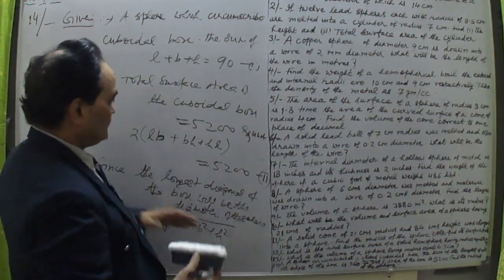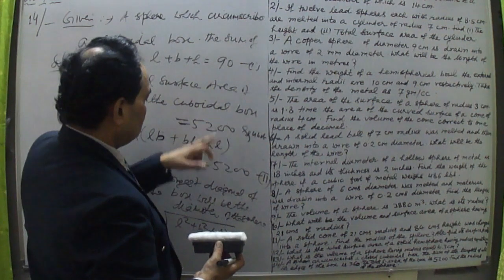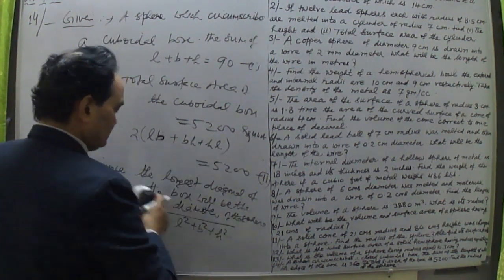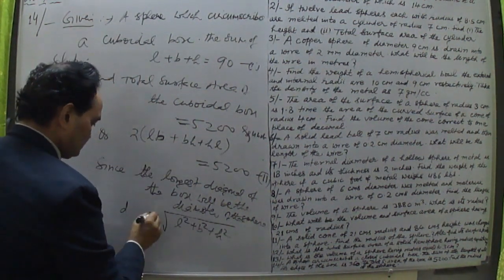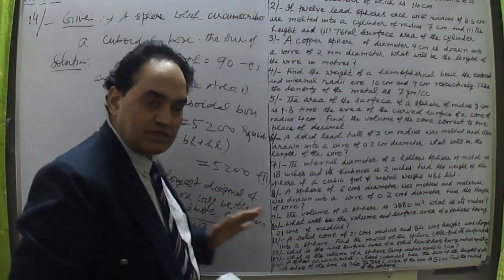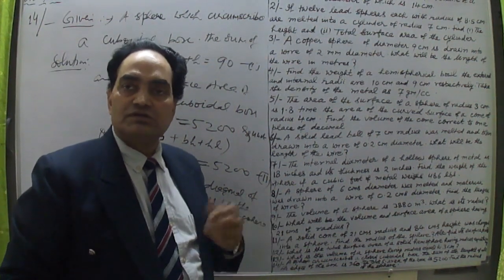Now we have to calculate this value, but we are given these two values. So let me find out. D, the length of the diagonal, is also the diameter of the sphere.